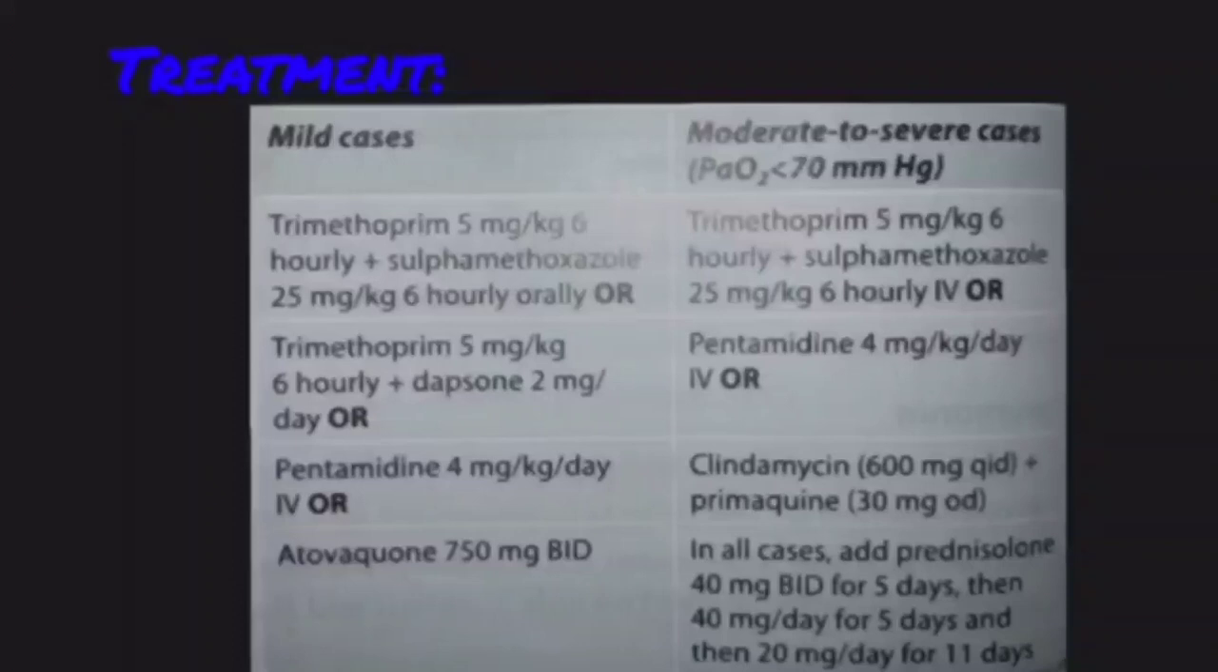Then we can give pentamidine or clindamycin plus primaquine, and in all cases we have to add prednisolone 40 mg twice daily for 5 days, and then 40 mg per day for 5 days, and then 20 mg per day for 11 days. So that is how we taper the dose off.